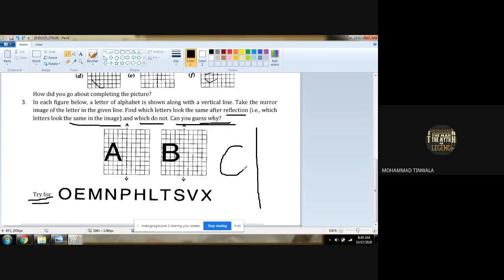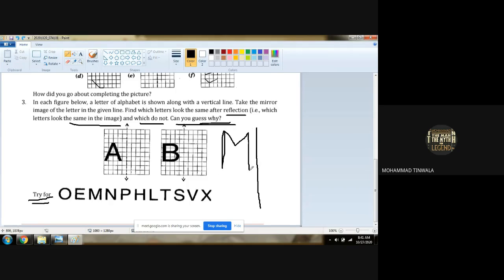O. So O is like this, and if it is in the mirror line, O will be in the same position as it is. Yes. So O will be same. Same way for alphabet E, E will be like this. Are you getting it? It is the opposite reflection.